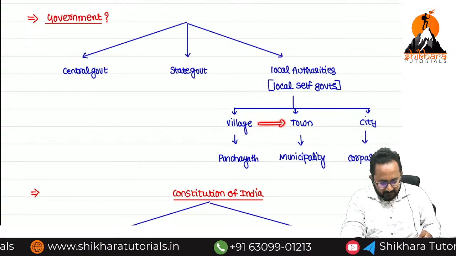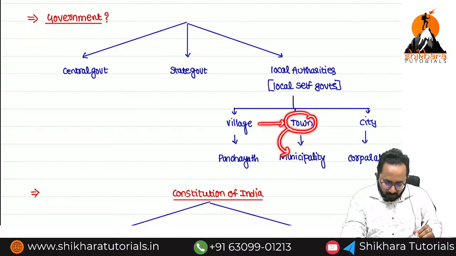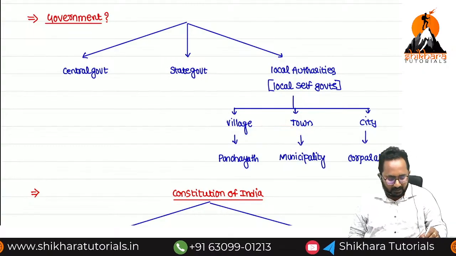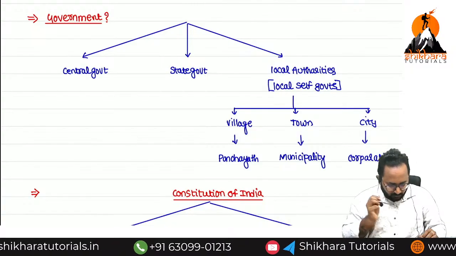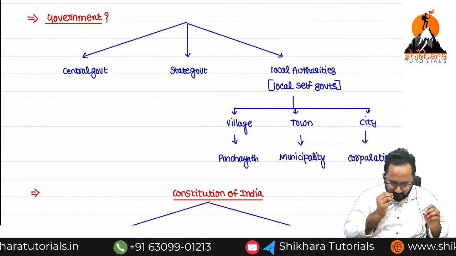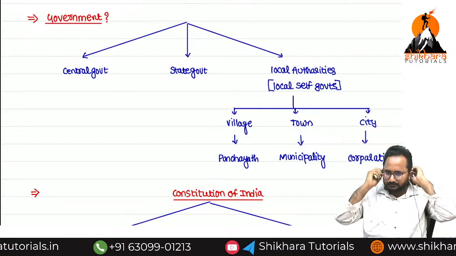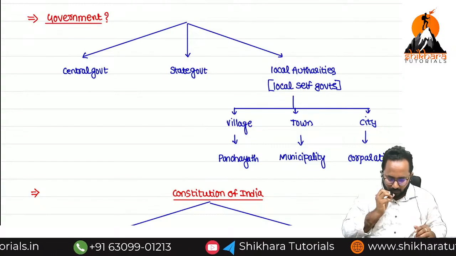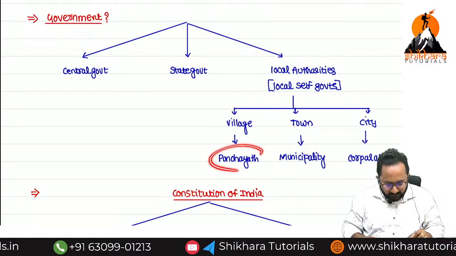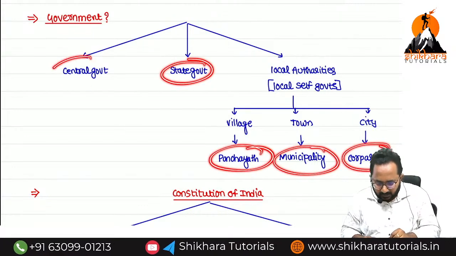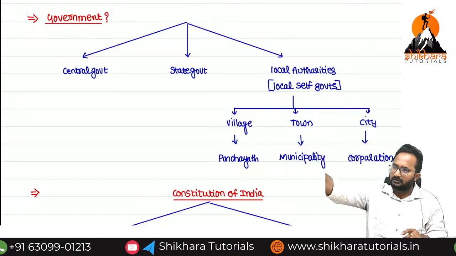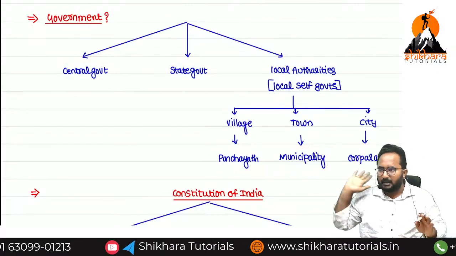Village upper level is town. Town government we can call it as municipality. City level is corporations. Now who can impose the tax? Panchayat also, municipality also, corporation also, state government also, central government also can impose the tax from the public.